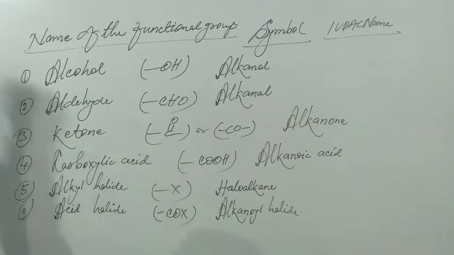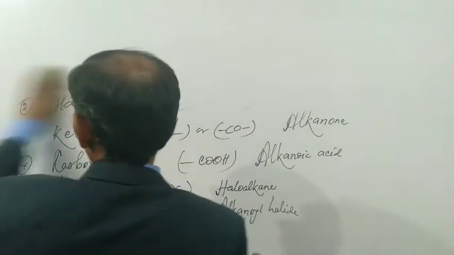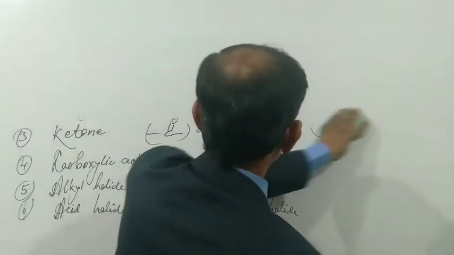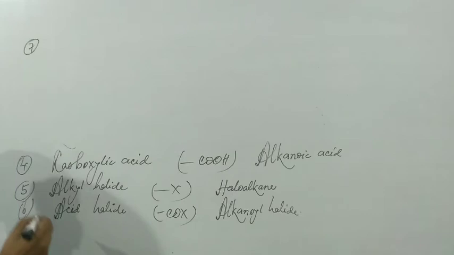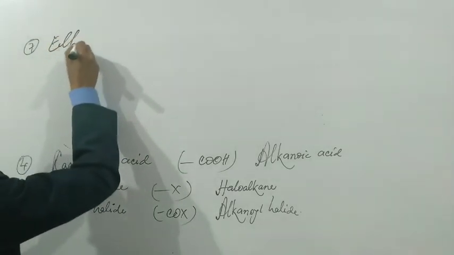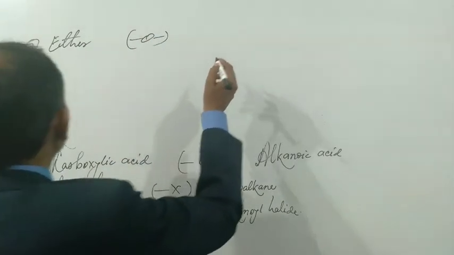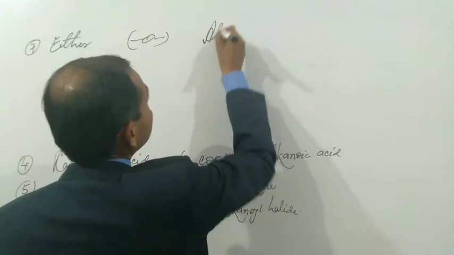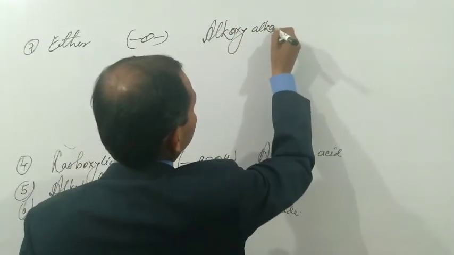And another functional group will be acid halide. 7 is ether. Symbol bond O bond. IUPAC name is alkoxyalkane.